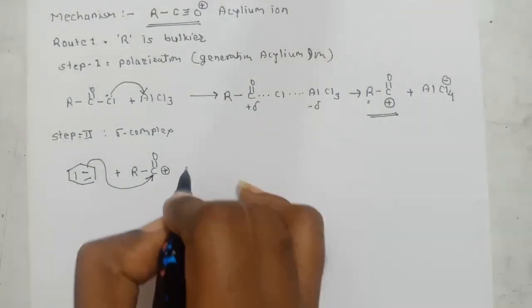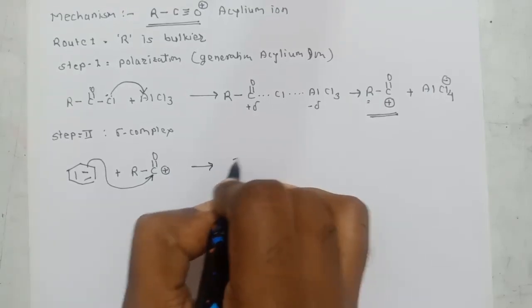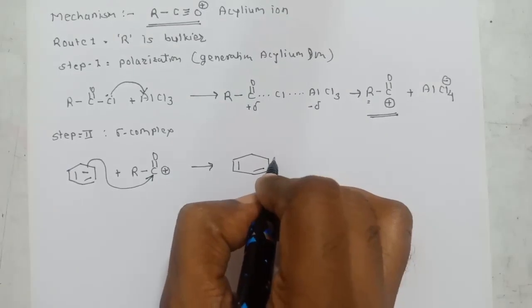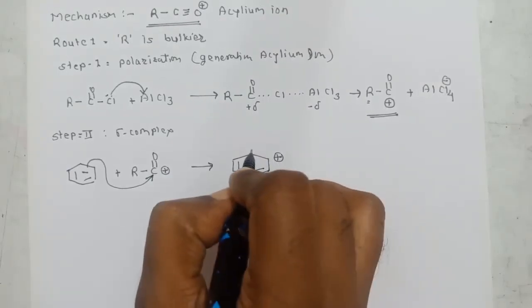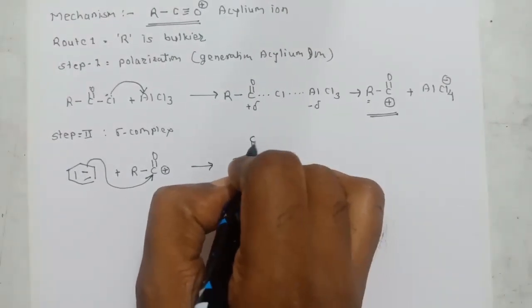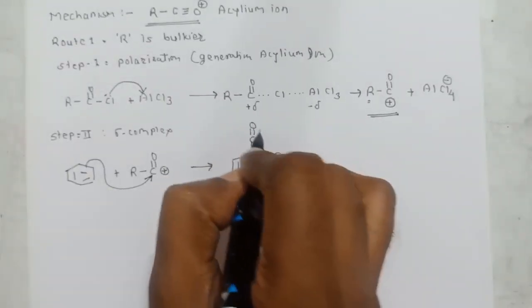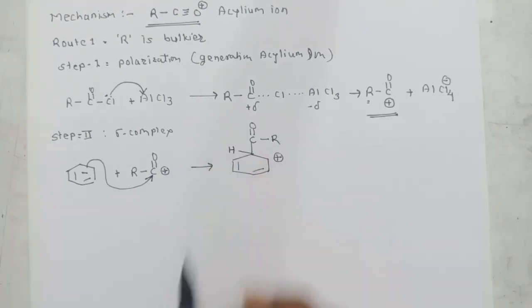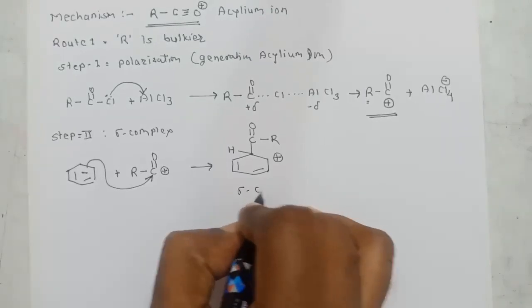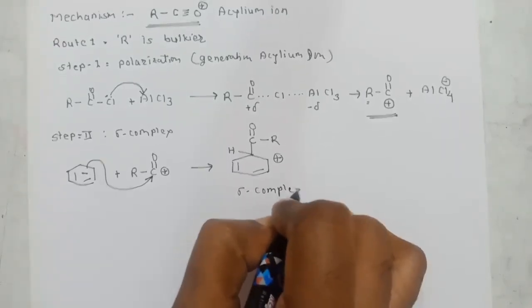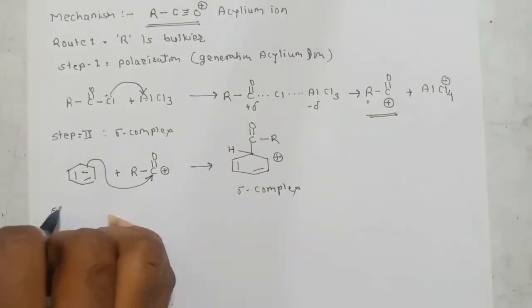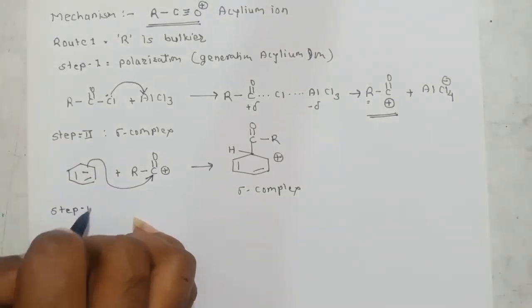Carbonyl carbon. So there will be formation of the sigma complex. Sigma complex means one of the pi bonds will break, one carbon will have a positive charge, and the second carbon forms a sigma bond with the carbonyl carbon. This is the double bonded oxygen, this R is as it is, and this is a hydrogen which was present on the benzene ring. This is called the sigma complex. Now step third, as we know, is aromatization.